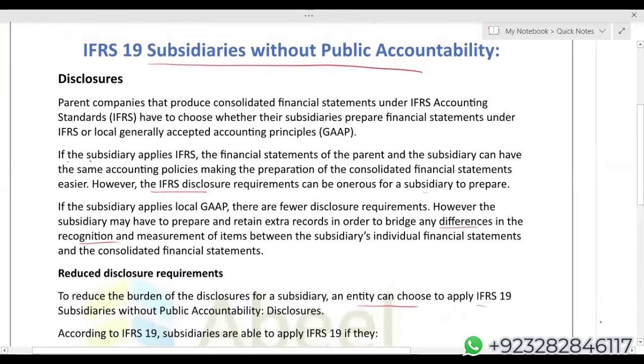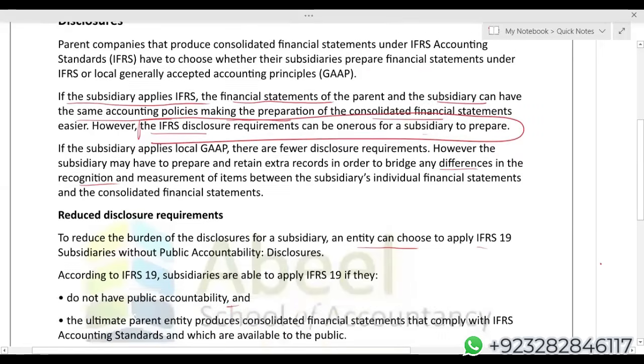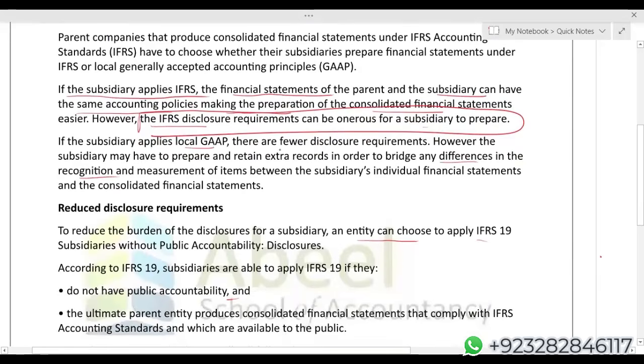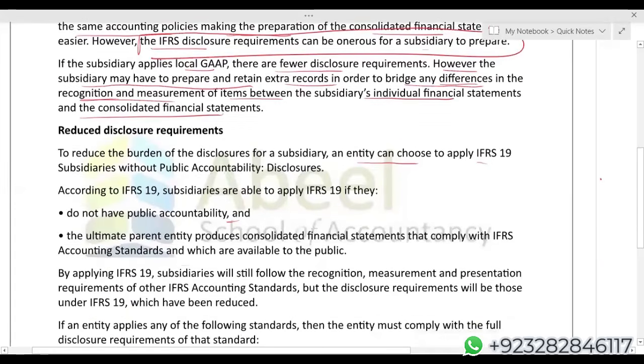Look at this second paragraph. If the subsidiary applies IFRS, the financial statements of the parent and the subsidiary can have the same accounting policy, making the preparation of consolidated financial statements easier. However, here is the problem. The IFRS disclosure requirements can be onerous for a subsidiary to prepare. If the subsidiary applies local GAAP, there are fewer disclosure requirements. However, the subsidiary may have to retain extra records in order to bridge any differences in recognition and measurement between the subsidiary's individual financial statements and group accounts.